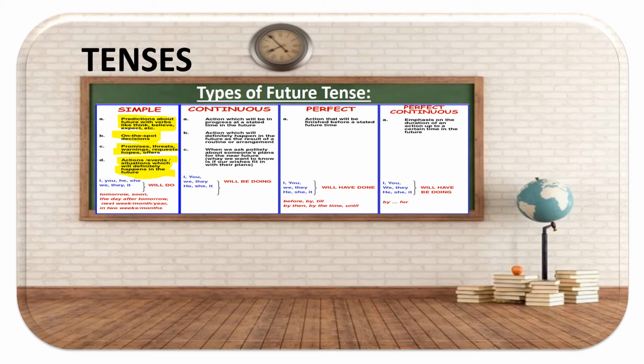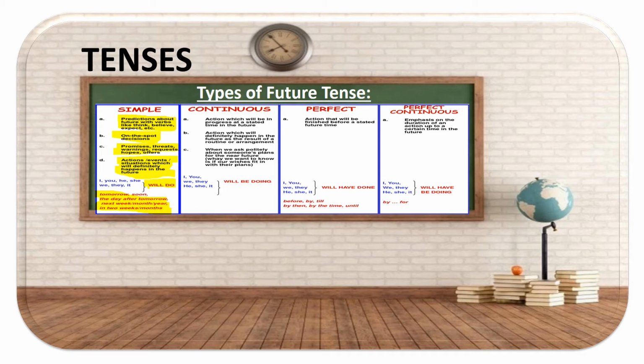Okay, so if you keep focus, it says will do. The pronouns I, you, he, she, it, we, they, they're all used with the word will do in a simple future tense. So I will do it tomorrow, I will do it soon, I will do it day after tomorrow, or she will finish it next week, or they will do it next month, they're going to come next year, in 2 weeks time is my exams, in 2 months time is my exams. So it's talking about the future, and it is definitely telling you that this is going to happen in the future.